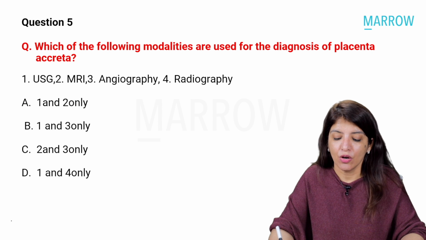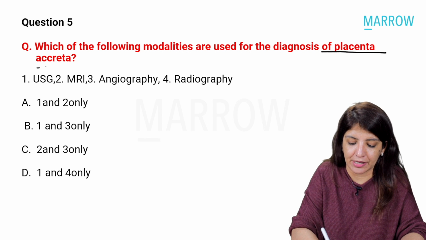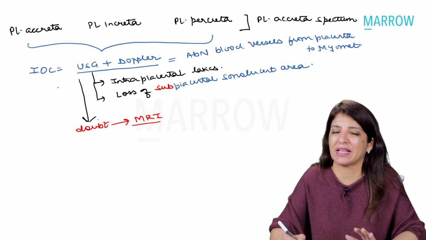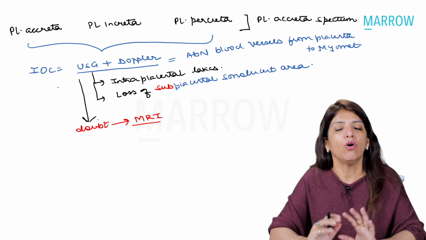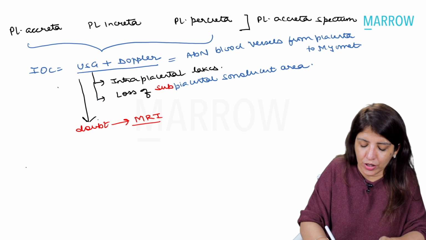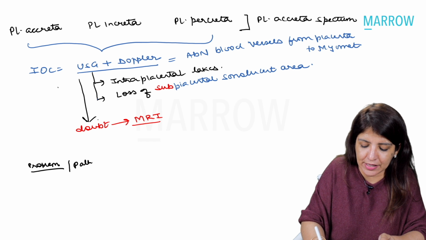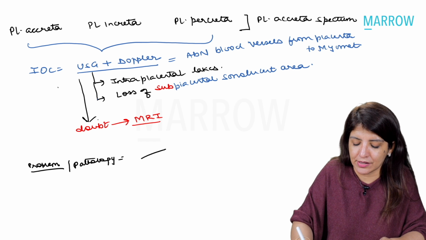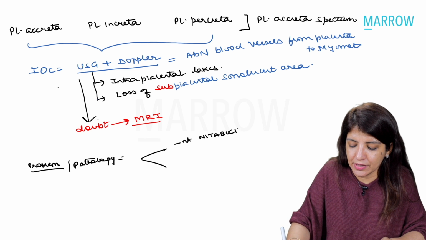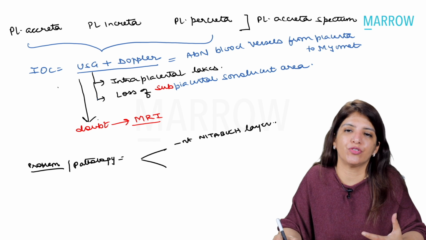Then, next question: which of the following modalities are used for diagnosis of placenta accreta? Now, whether they are saying placenta accreta, placenta increta, or placenta percreta, all of them come under the placenta accreta spectrum. And what is the problem, or what is the pathology in these kinds of placenta? The problem is that there is absent Nitabuch's layer. It is the Nitabuch layer which limits the penetration of the blastocyst, right?